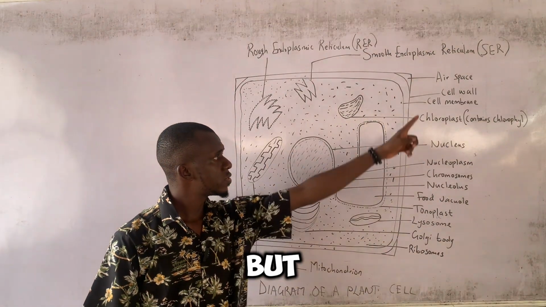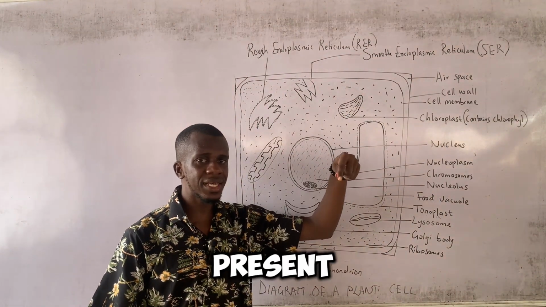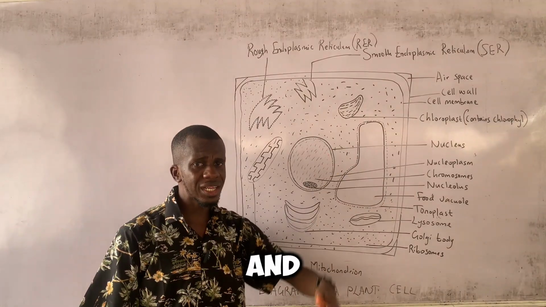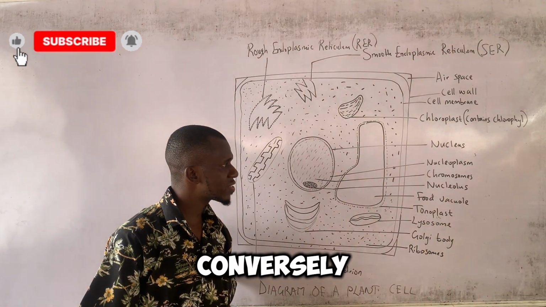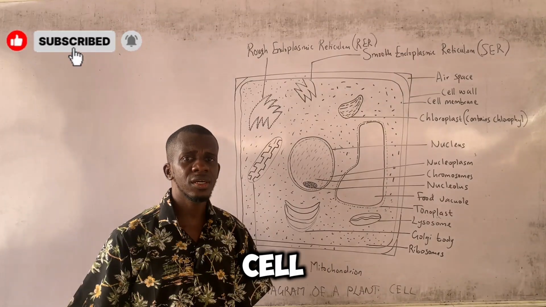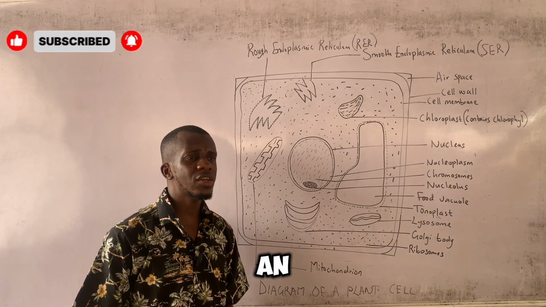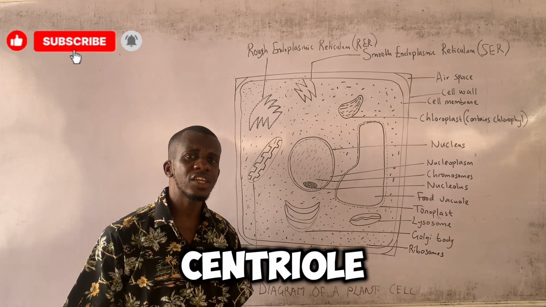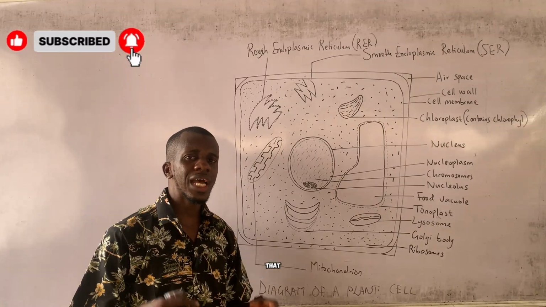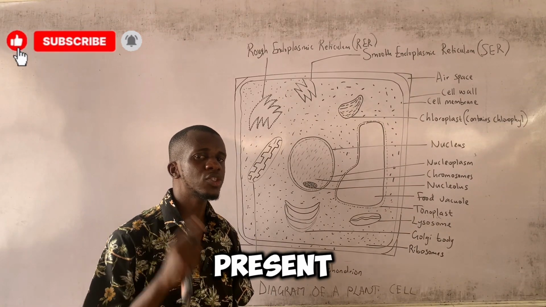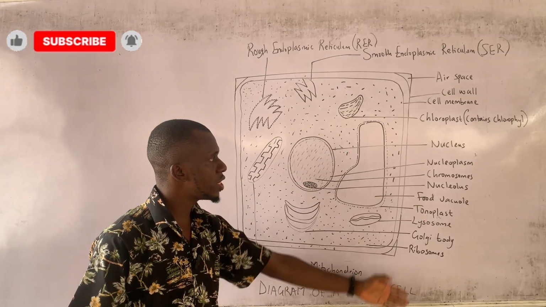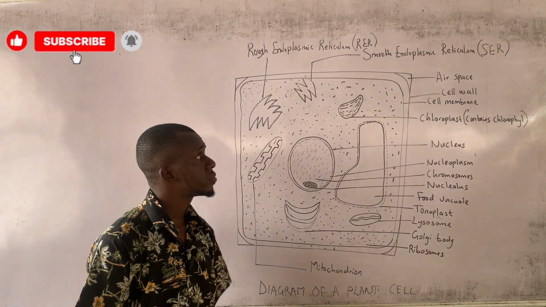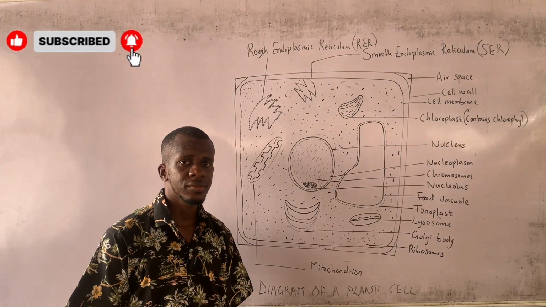But the cell membrane is present in both plant and animal cells. Conversely, in the animal cell, we find an organelle known as the centriole. That organelle is present only in animal cells. It is not found in plant cells, as you can see.